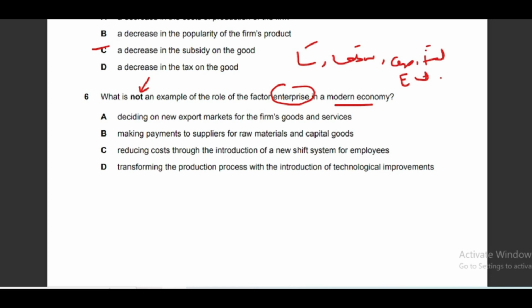Okay, so option B is the correct answer for this question. Making payments to suppliers for raw material and capital goods. Whenever a business purchases something from the suppliers, then generally managers make payments on behalf of the business owner. So this is not the function of enterprise. All other options are part of the function of the factor of production enterprise. They are the roles of enterprise, because they involve risk taking.